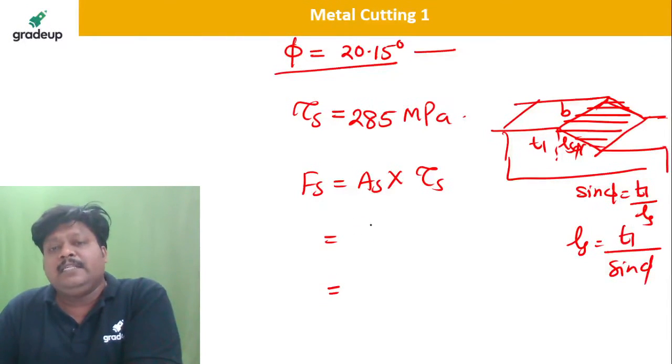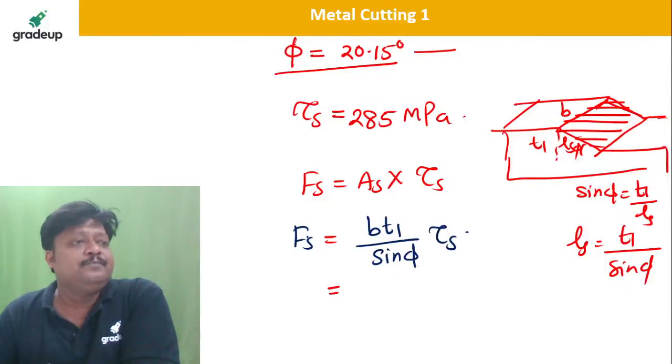See, that is B T1 divided by sin phi. I will write very nicely. This is the sheared area into tau s. So this will be my shear force, isn't it?